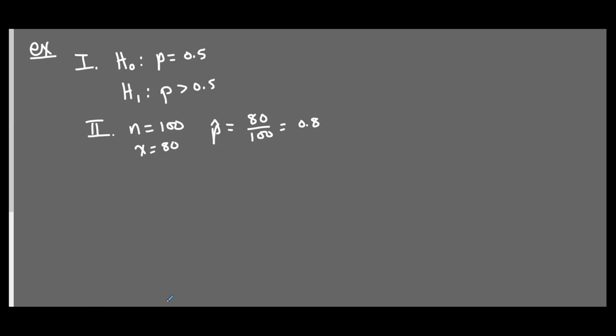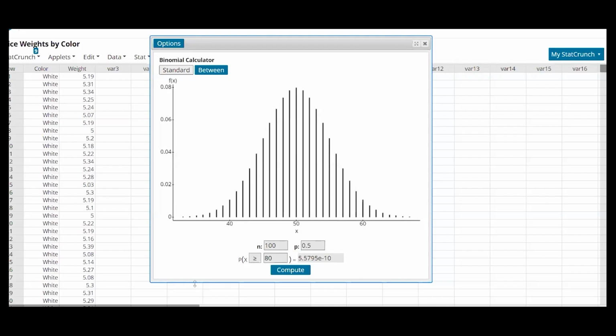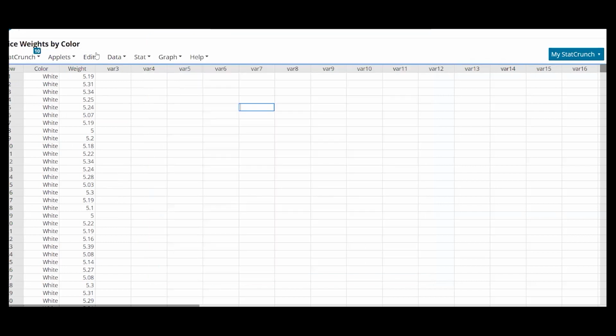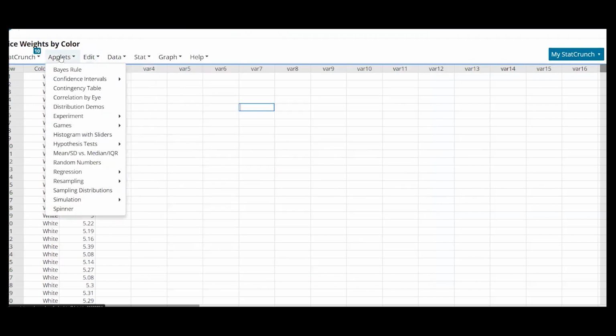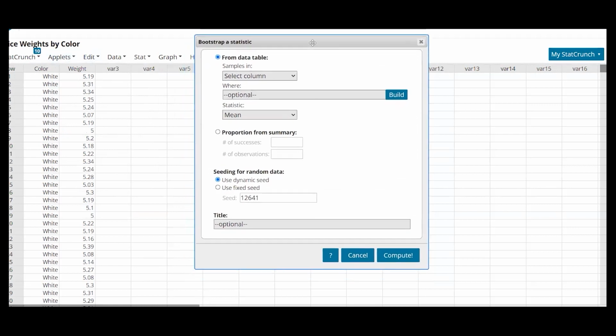So we're going to open up StatCrunch. I'm going to use applets, resampling, and then I'm going to bootstrap a statistic. So I'm going to use proportion because this is a proportion confidence interval. And I've got 80 successes out of 100 observations.